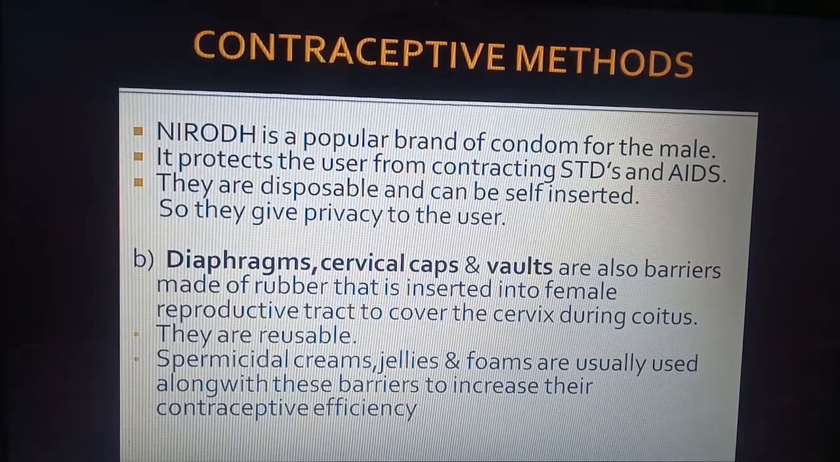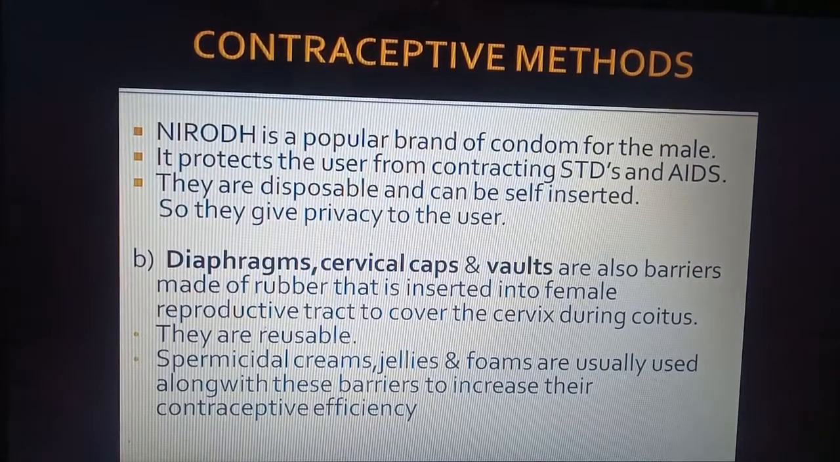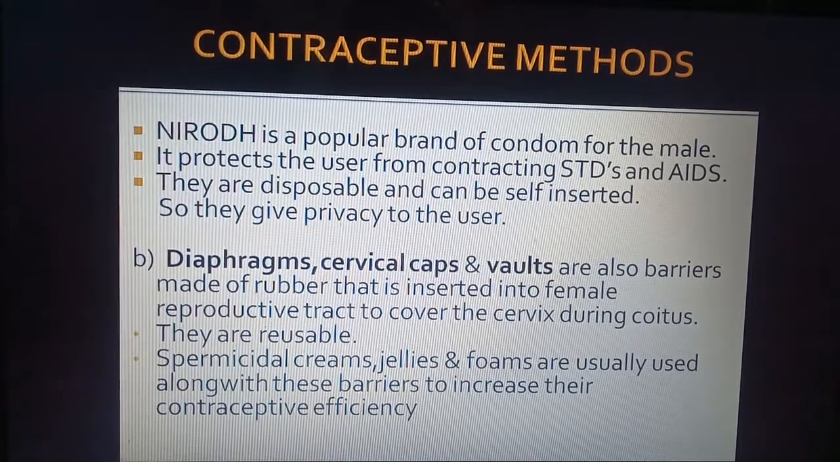Now diaphragms, cervical caps and vaults, they are also barriers. They are also made of rubber and are inserted into the female reproductive tract. So they are used by females to cover the cervix during coitus. So they cover the cervix. They are reusable. So this is the difference, that they can be used again. Spermicidal creams. So some creams are also used along with them to kill sperms. Jellies and foams are also used to increase the contraceptive efficiency so that the sperms will not survive or their motility will be affected.